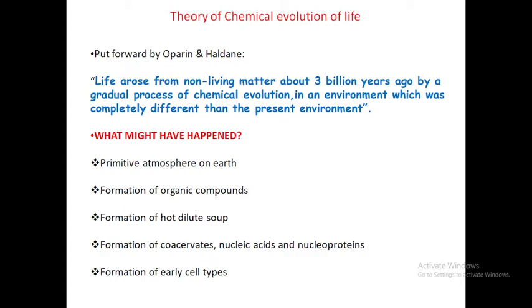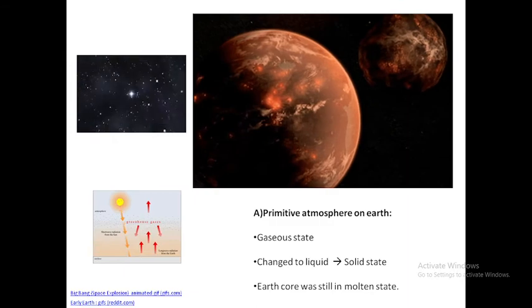So if we ask why, and what might have happened in that particular time, we can discuss it in a stepwise manner. In their theory, they have mentioned how the primitive atmosphere on the earth was, how the organic compounds started to form, how the hot dilute soup was formed, how the coacervates and nucleic acid like polymers were formed, and how the first cell occurred. So let us discuss one by one.